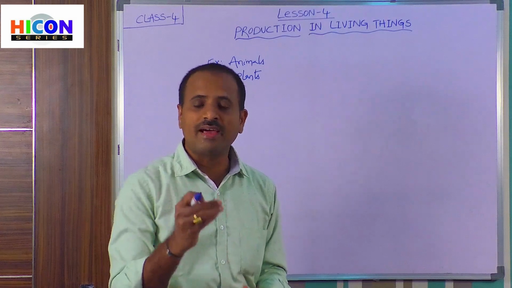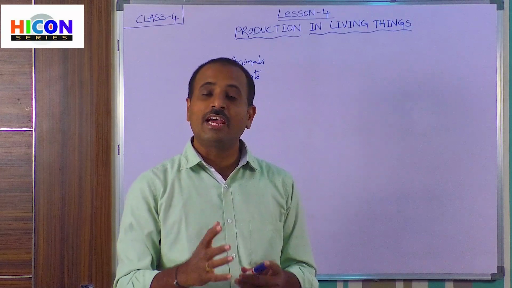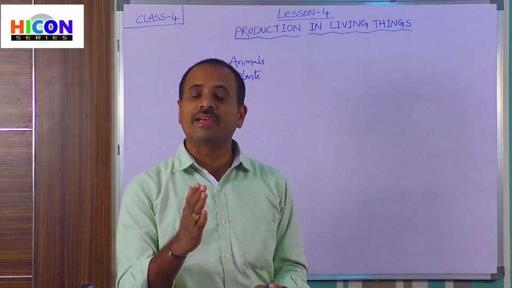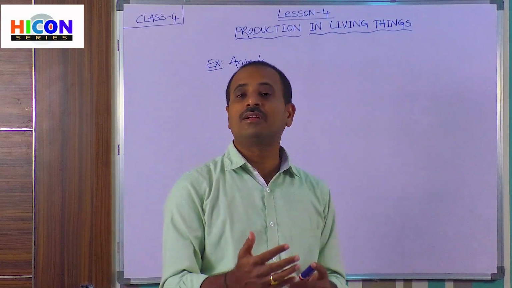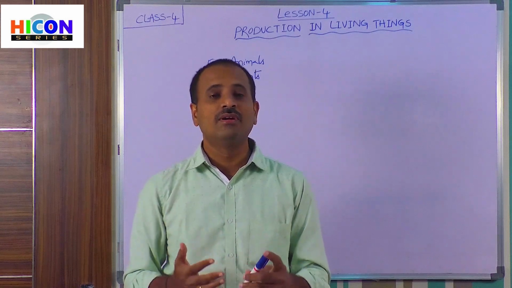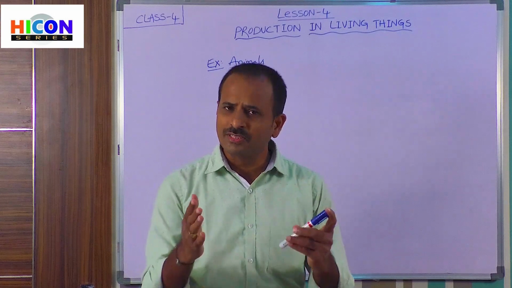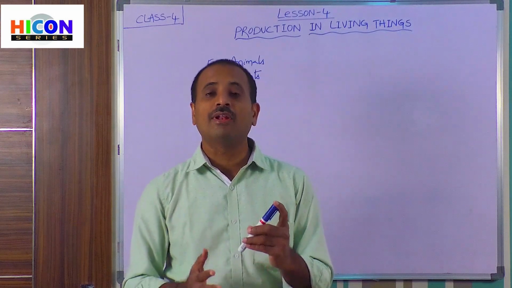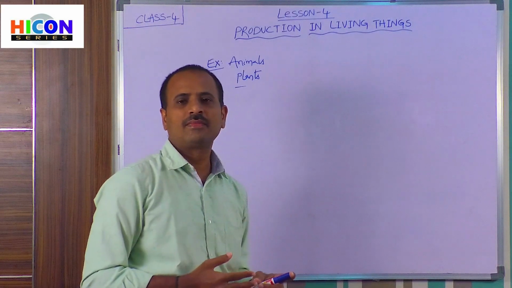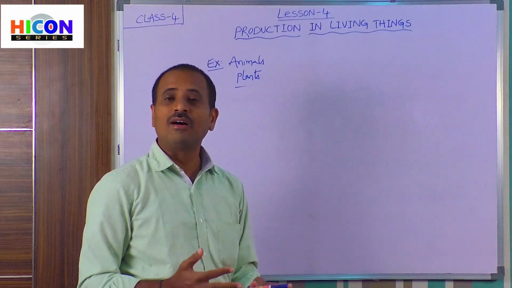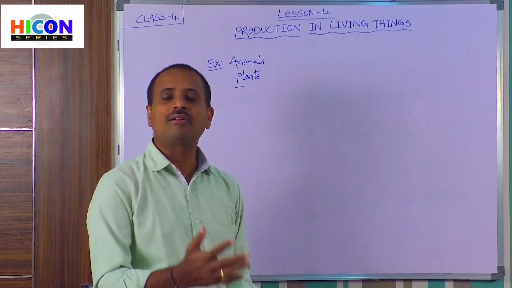Living things and non-living things can be distinguished based on some characteristics, which you have learnt in previous classes, in first class and second class. Living things are those things which have life, for example animals and plants. And what are non-living things? Non-living things are those things which do not have life.